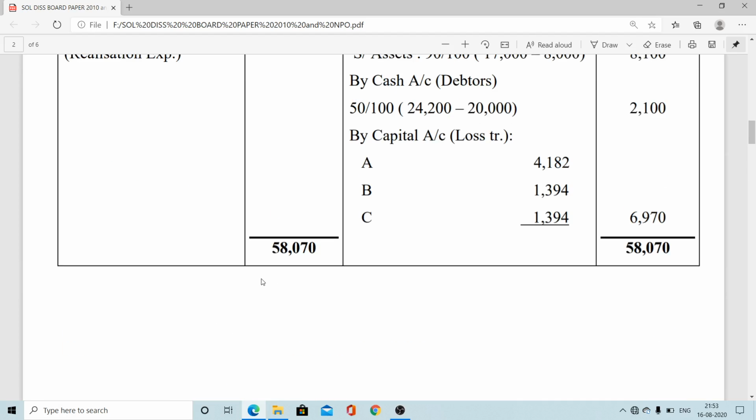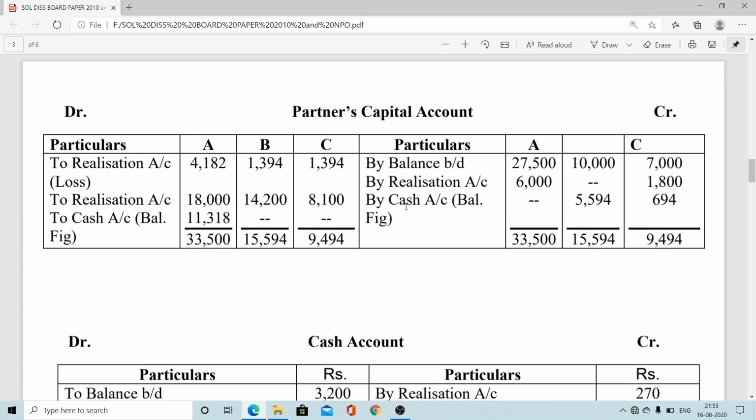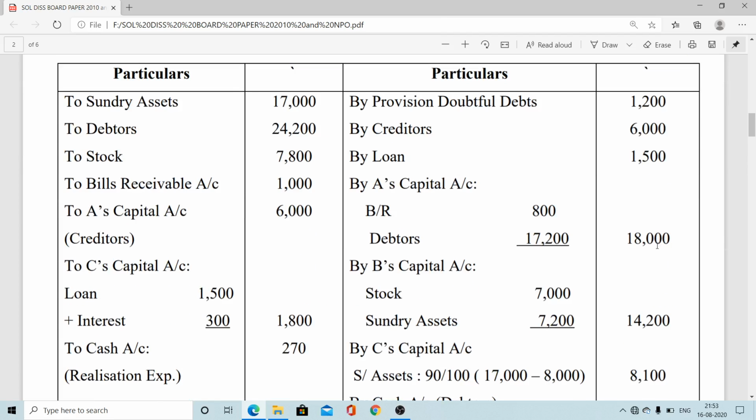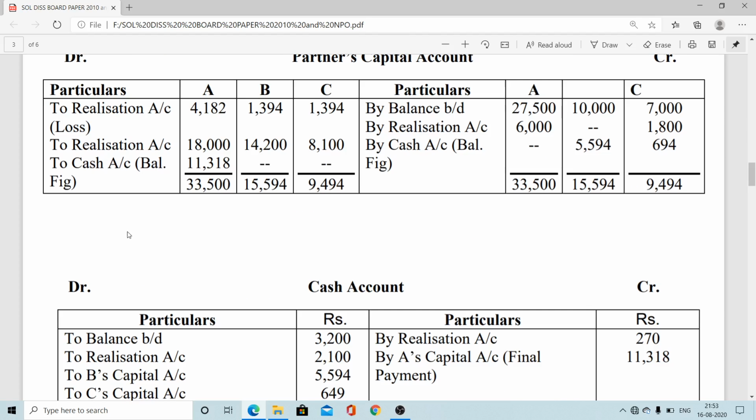Exactly, here two sides also, to B's capital, to C's capital. So reverse posting is there, by realization, in A's column and C's column, 6,000, 1,800. Now after that, the loss on realization is distributed among all partners, and this is the reverse posting from here, that is by A's capital, by B's capital, by C's capital. This is ultimately here to realization A, B, C: 18,000, 14,200, 8,100.